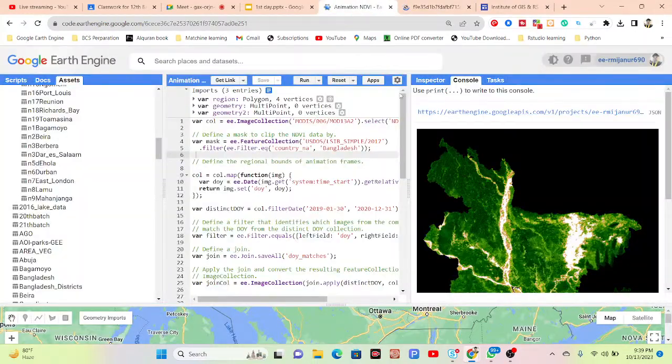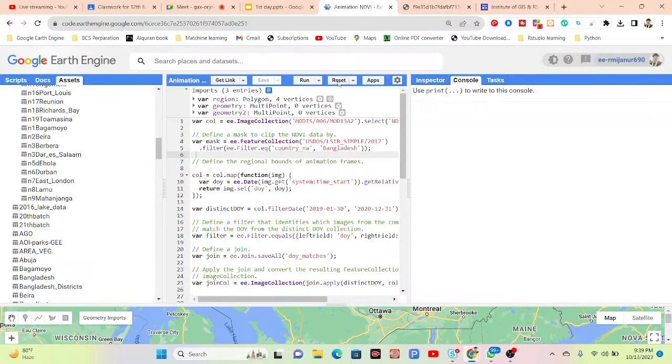Also you can see the reset button. The reset mainly clears the map, inspector and console tabs. When I click on the reset button, it removes all of those things, you can see.